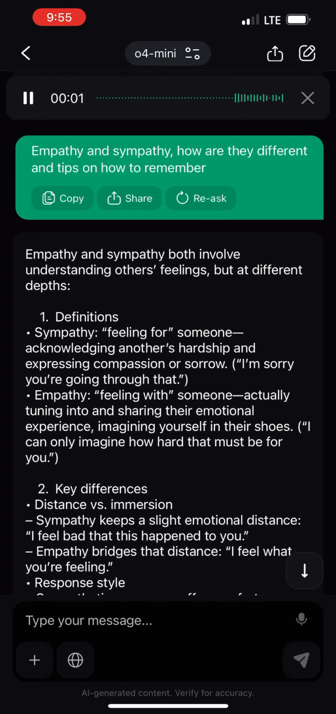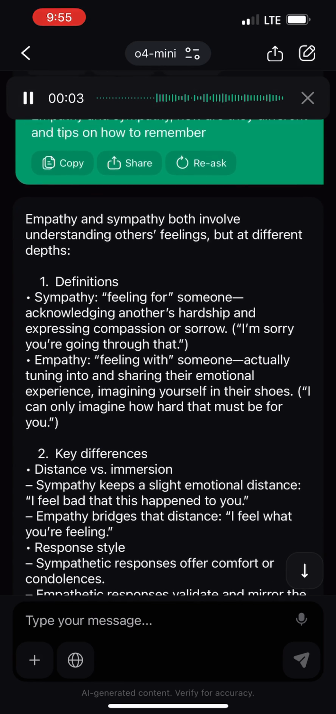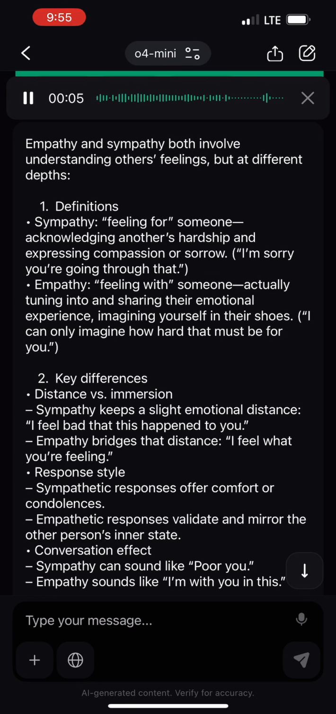Empathy and sympathy both involve understanding others' feelings, but at different depths. 1. Definitions. Sympathy: feeling for someone, acknowledging another's hardship and expressing compassion or sorrow. I'm sorry you're going through that. Empathy: feeling with someone, actually tuning into and sharing their emotional experience, imagining yourself in their shoes. I can only imagine how hard that must be for you.